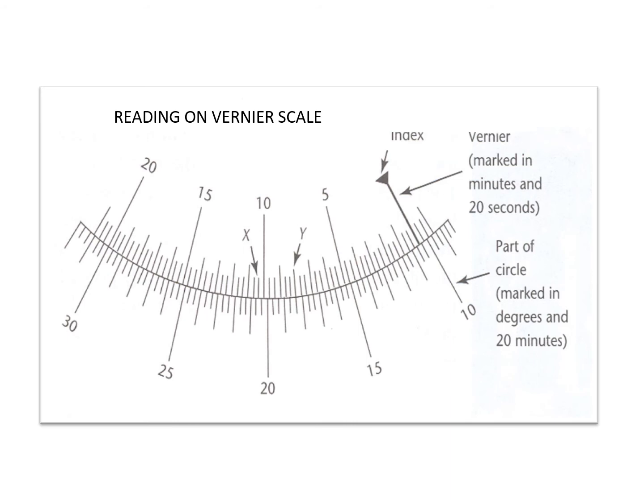After 5, there are two larger lines, and then the third larger line is Y. So the third larger line will be 6 minutes, 7 minutes, 8 minutes. So here 8 minutes and 0 seconds is the Vernier scale reading. Before that we have the main scale reading of 10 degrees 20 minutes. So the total reading will be 10 degrees 28 minutes 00 seconds. This is how we record a Vernier scale reading. This is most important.